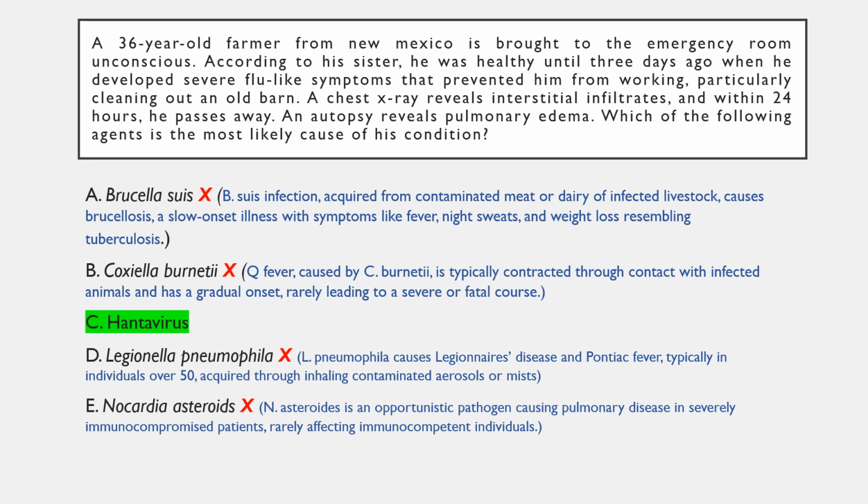Option E is incorrect, as Nocardia asteroides is an opportunistic pathogen that usually affects severely immunocompromised patients such as those with cancer or AIDS. Although the organism produces pulmonary disease, it has an insidious course and rarely affects immunocompetent individuals.